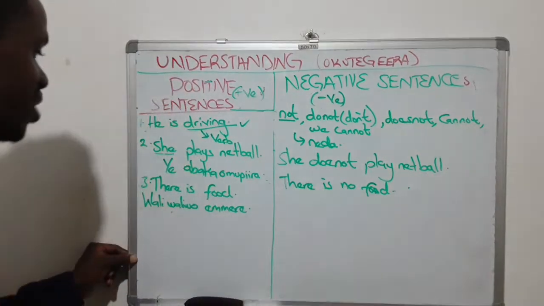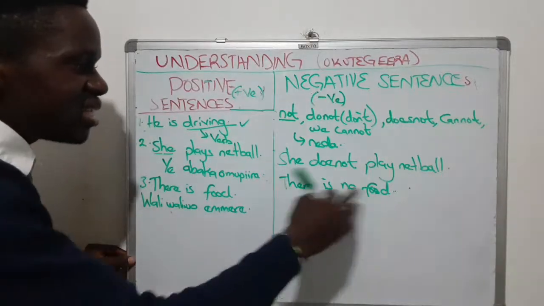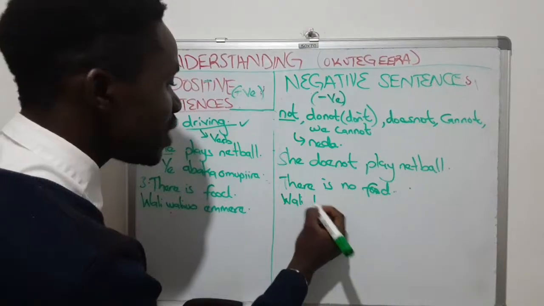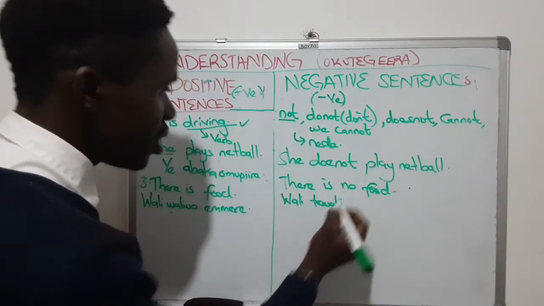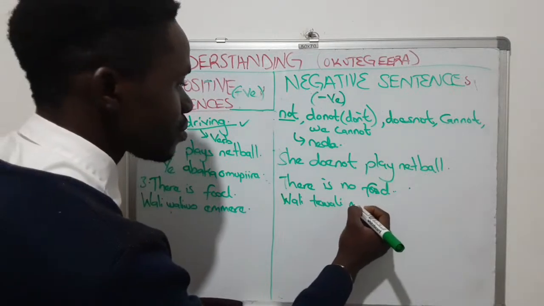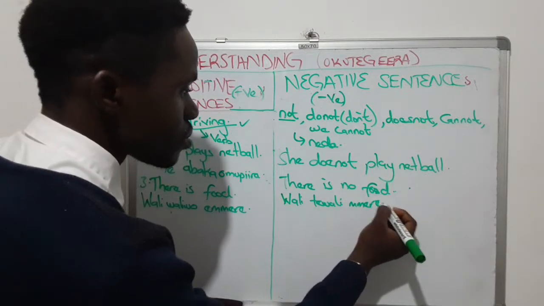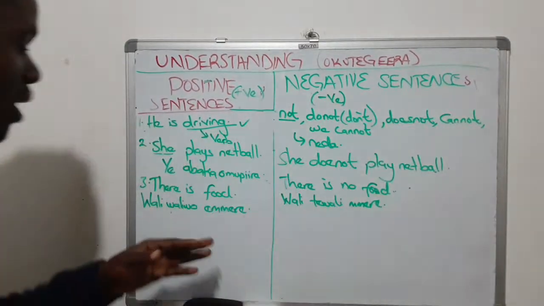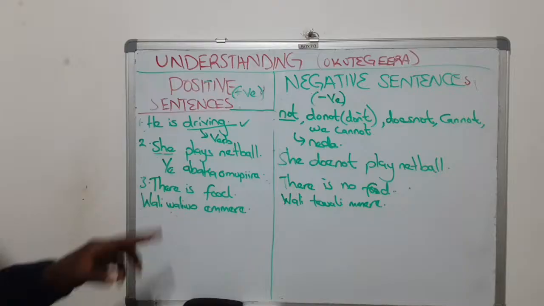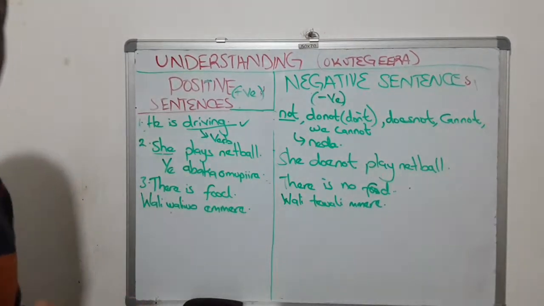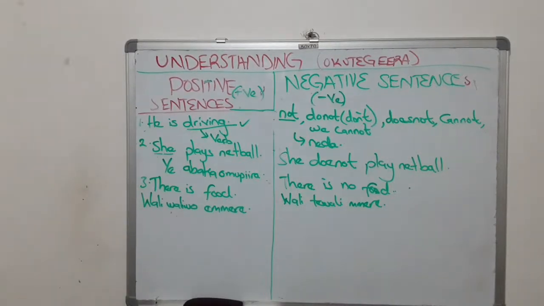There is no food. Wali tewali mmere. There is food. Wali waliwo emmere. It is a positive sentence. Negative egenda kubeera there is no food. Are we together? Good. Super.